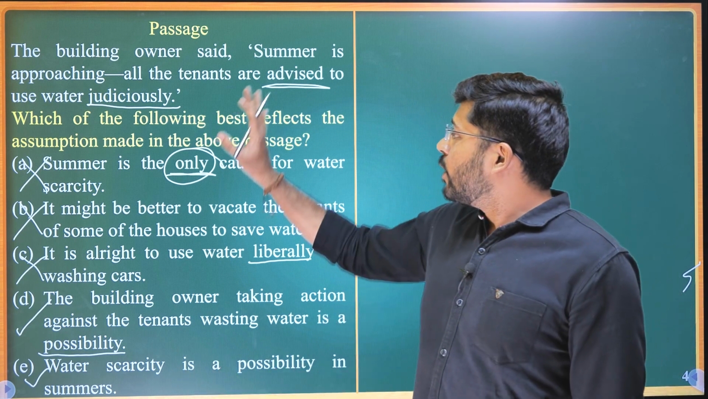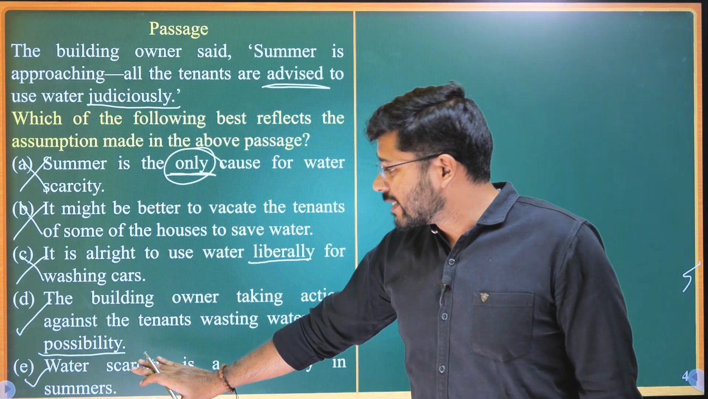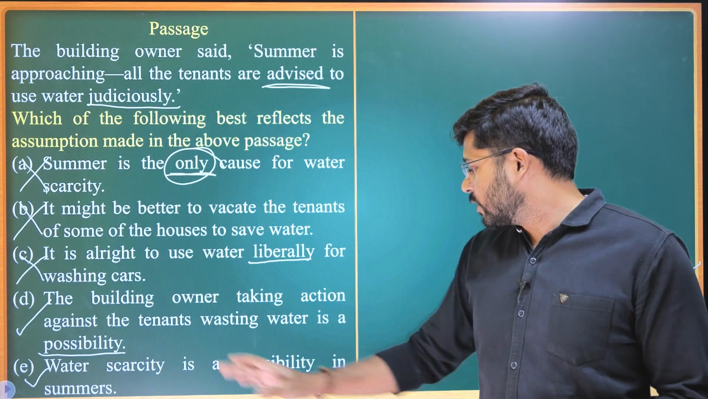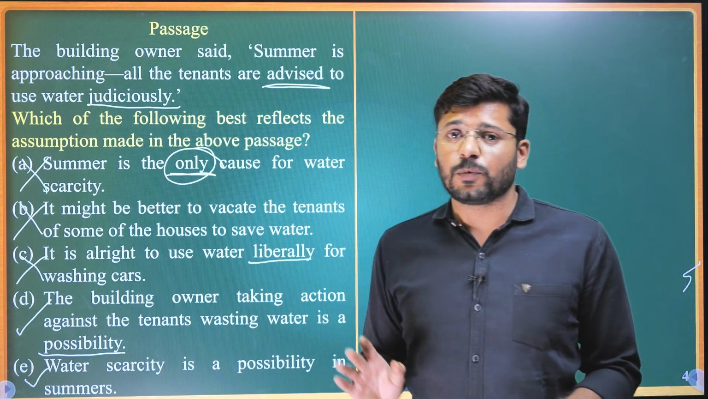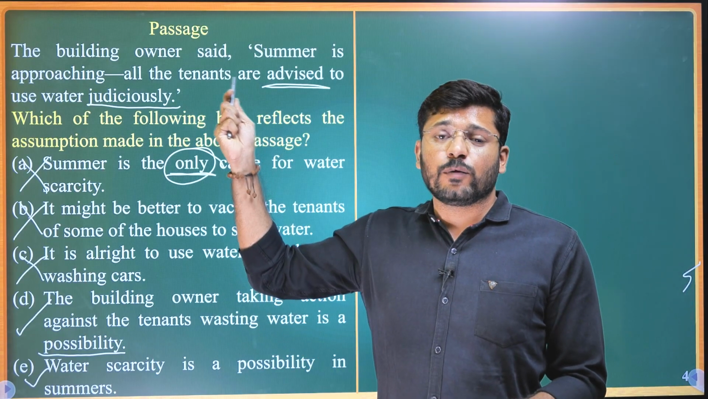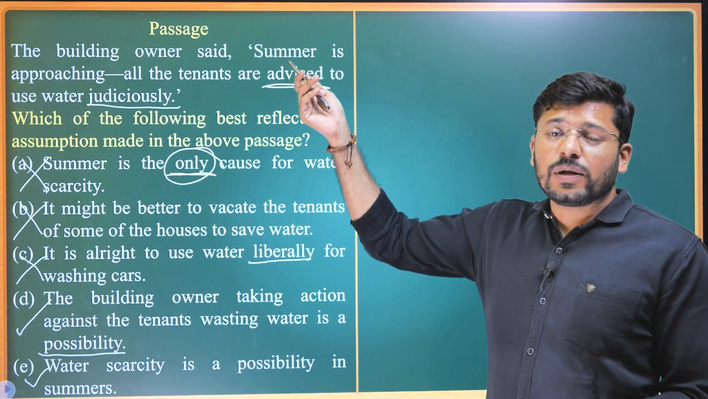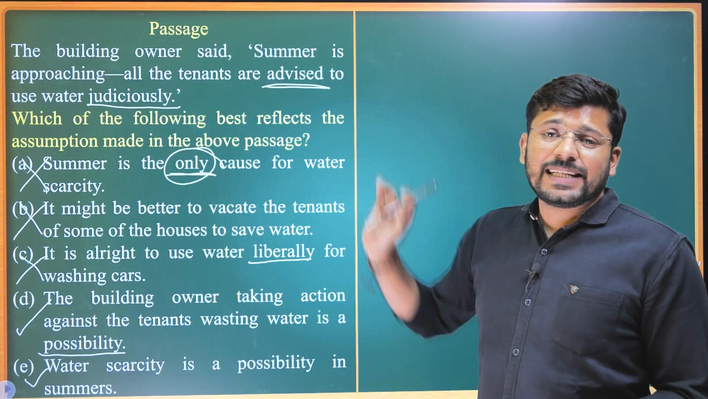And why? Because let's say water scarcity was not a possibility. Let's say water scarcity was not a possibility in summers at all. Then would the owner have said this? No, right? If water scarcity was not a problem, then he would have no point in saying this at all.